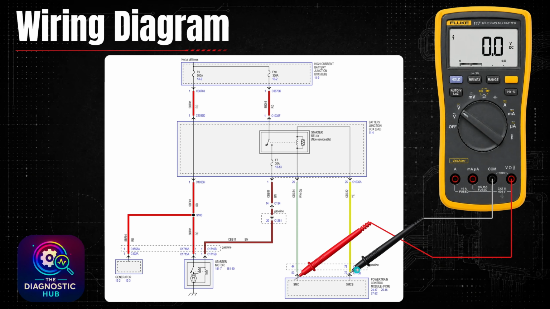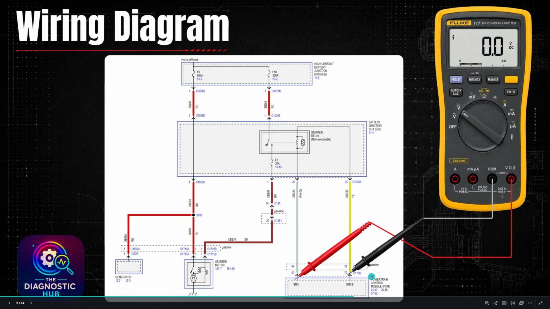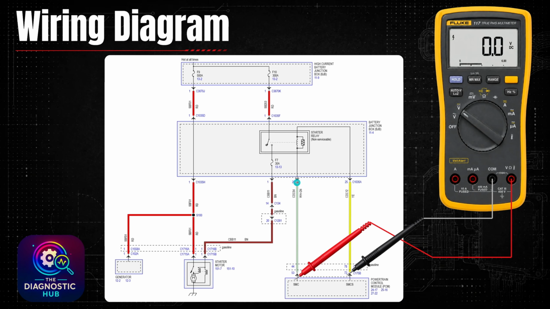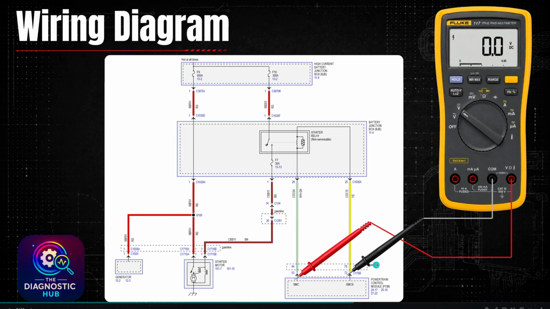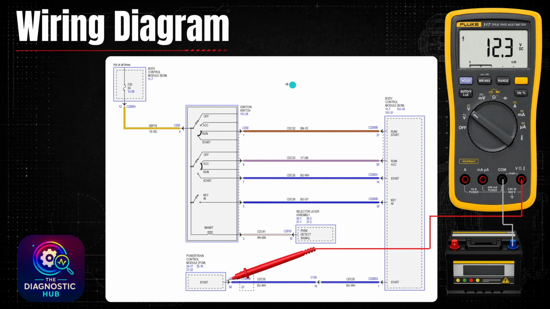But since I'm at the PCM and I have nothing, right now I know that it's a PCM issue, and I've kind of eliminated, at the moment, that I'm dealing with a wiring issue. Whereas if I would have checked it here and had 0 volts, I'd have to go to the PCM just to rule out if there was a wiring issue. So sometimes I'll just go right to the source and then kind of work my way from there. So since I know I have nothing at the source, there's a couple other things I want to check.